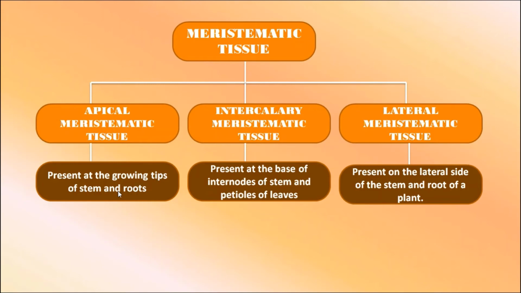Apical meristematic tissue is present at the growing tips of roots and stems. Intercalary meristematic tissue is present at the base of nodes and internodes of the stem and petioles of leaves, whereas lateral meristematic tissue is present on the lateral side of the stem and root of a plant.